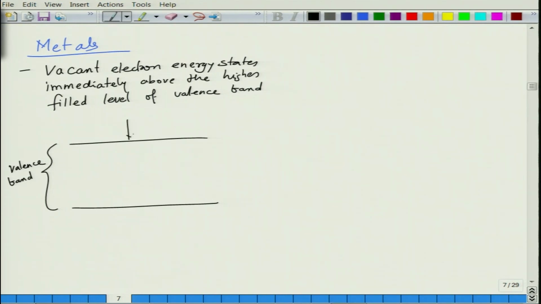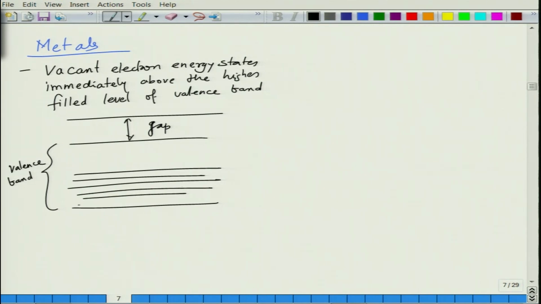Okay. You may have a forbidden gap here. So, this will be the gap, let us say, but the valence band is partially filled. So, it is filled up to this point. Let me just draw the boundary separately. This is the valence band, this is the conduction band. The conduction band may be somewhere up, but the valence band itself is partially empty. So, this is one representation of a metal.